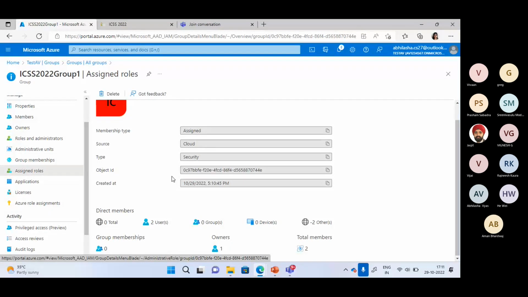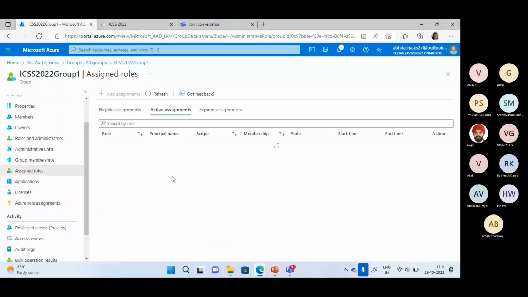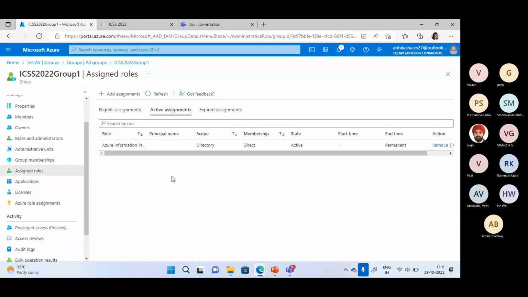Now, you can also think about what the difference is between the privileged access group and the role assignable groups. Privileged access groups are basically enabling users to elevate Azure AD roles. You can assign specific roles to the users which are part of that group, and you can only have assigned membership.